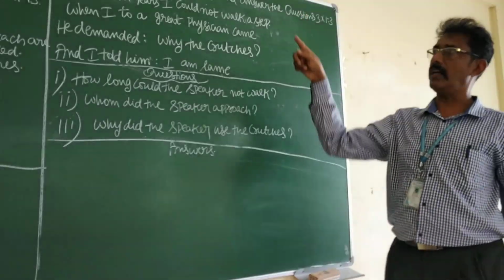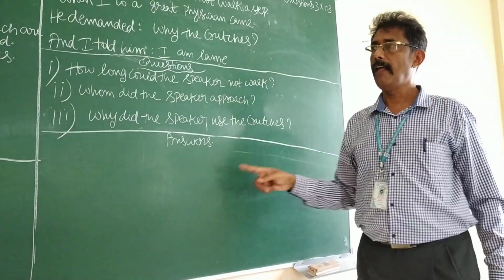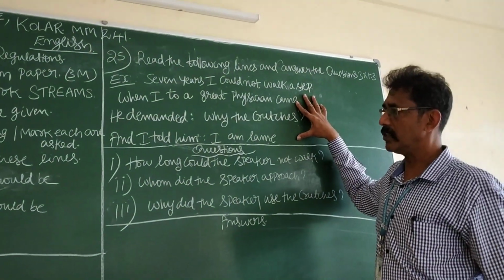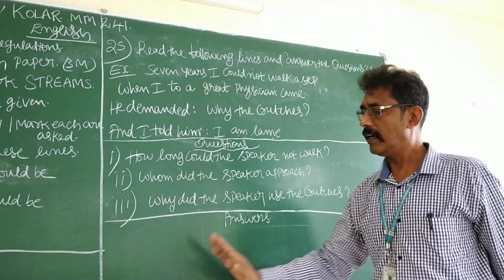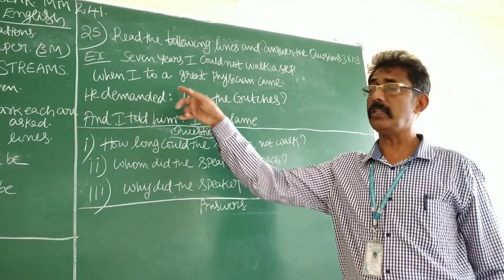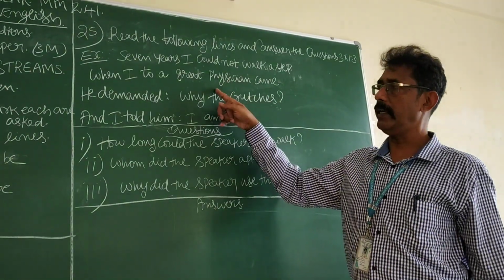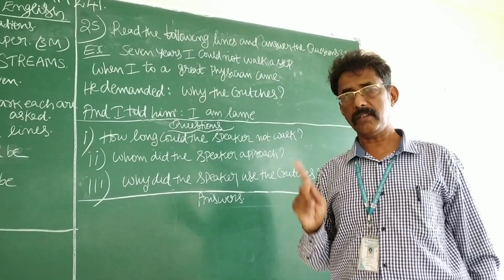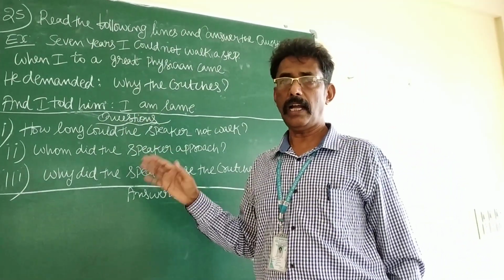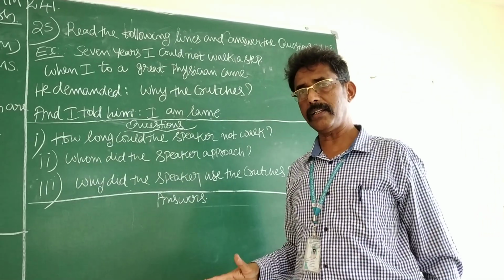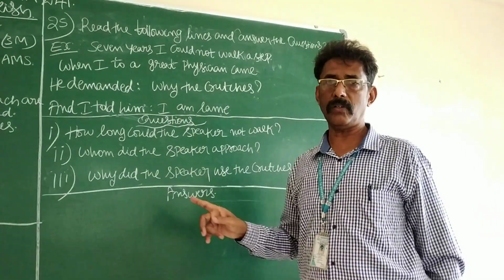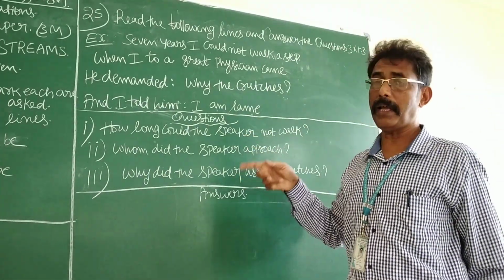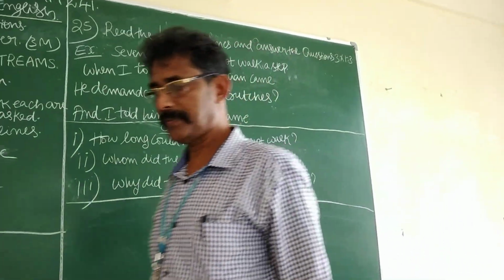This is the discussion of example number 1. Read the rules and regulations thoroughly. Understand these 4 lines properly. Understand the question. Write the answer. This is the theme of question number 25. I have explained example number 1. I will explain 2 more examples. Example 2, example 3. Let us understand. I hope that you have got this teaching and read these lines and questions thoroughly. Understand the theme of the question. You can score 3 marks easily. I will explain with 2 more examples.